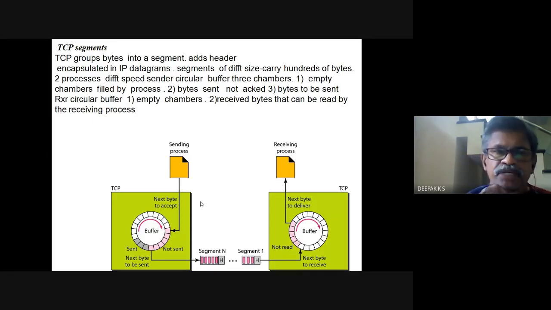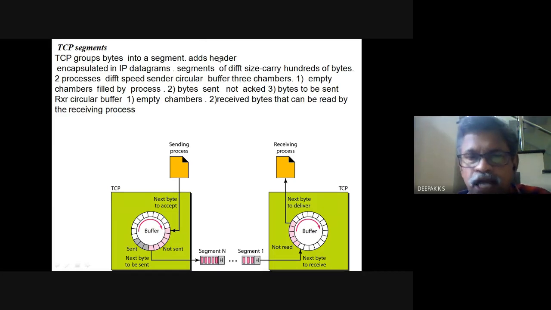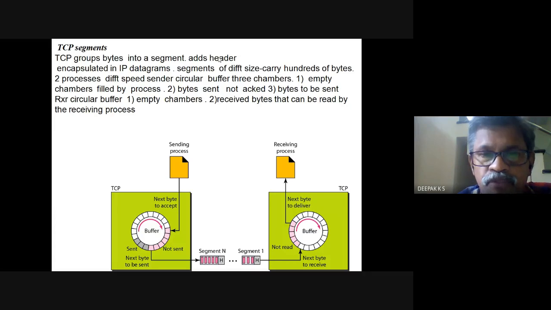The TCP groups bytes into segments and adds a header. Every protocol will add its own header, carrying the information that the protocol at the receiver needs to work.